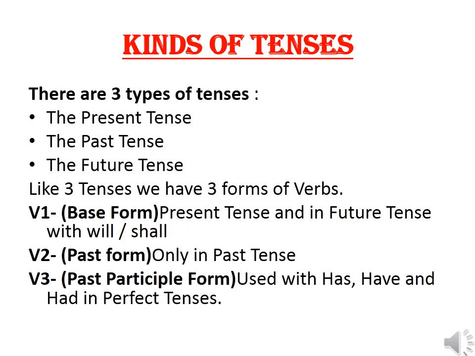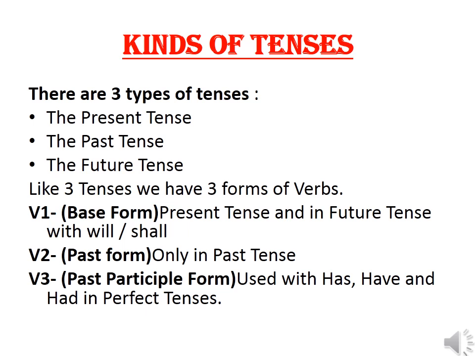Now we will learn about the different kinds of tenses. There are three types of tenses: the present tense, the past tense, and the future tense. When we talk about tense, the most important work is done by the verbs or action words. Like these three tenses, we have three forms of verb. V1, the base form, V2, the past form, and V3, the past participle form.